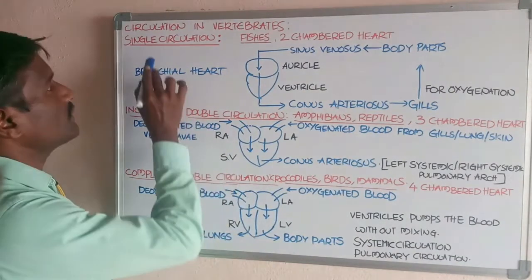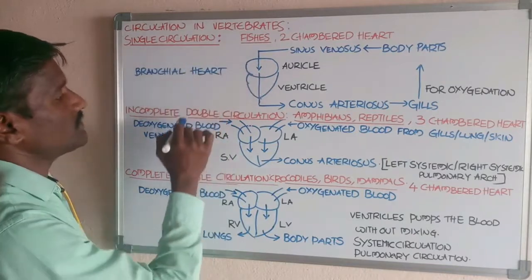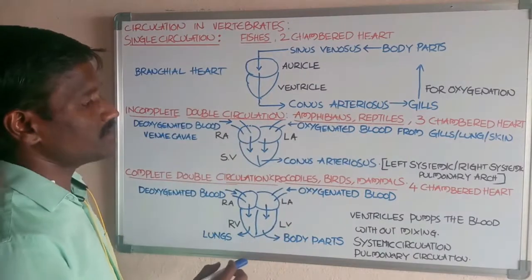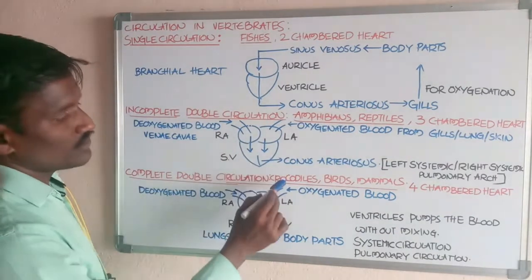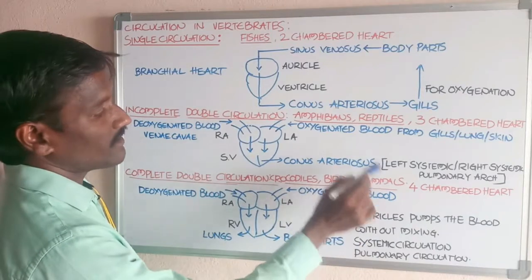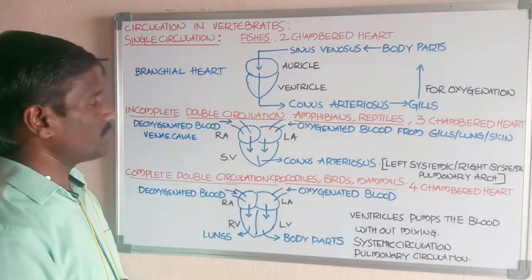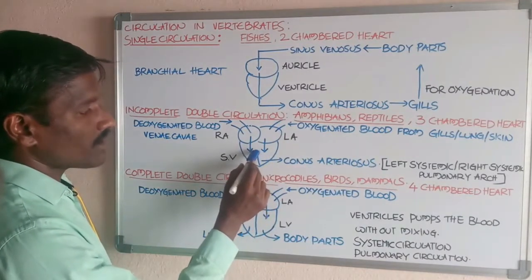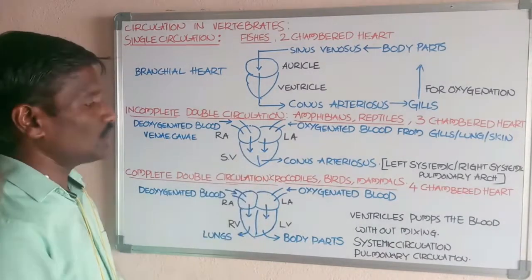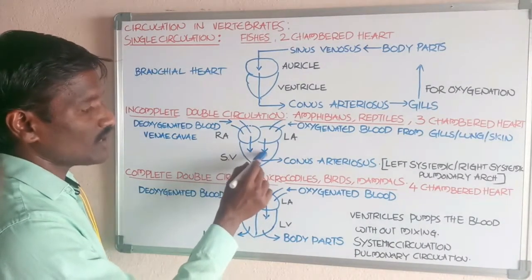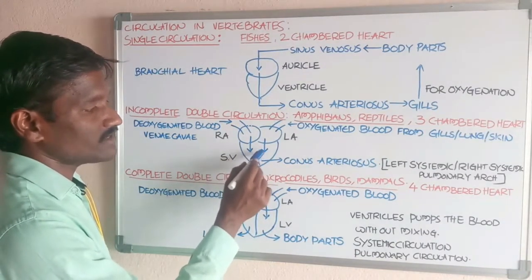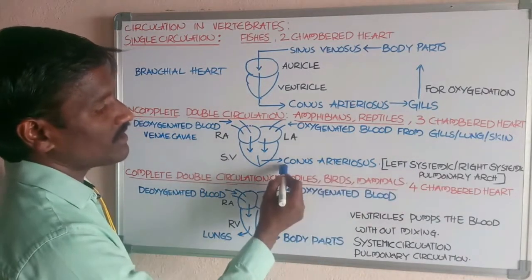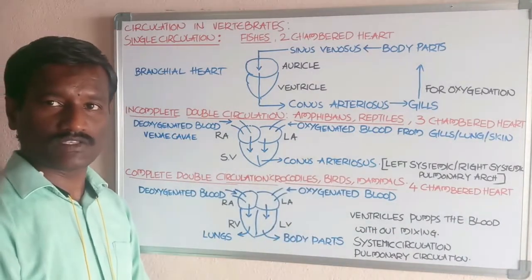Single circulation is shown by fishes, incomplete double circulation is shown by amphibians and reptiles, and complete double circulation is shown by crocodiles, birds, and mammals. In amphibians and reptiles, the ventricle is not completely divided, so it gives a chance for mixing of oxygenated and deoxygenated blood. The mixed blood goes to the body parts via the conus arteriosus.